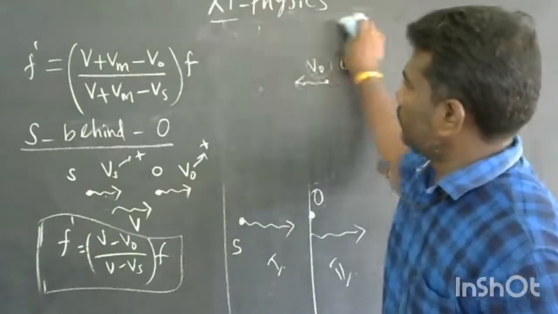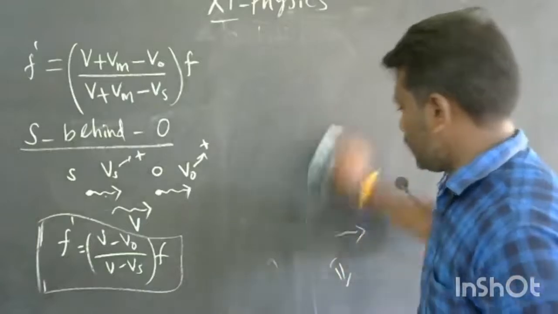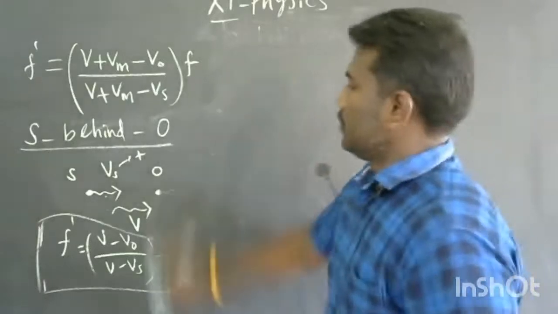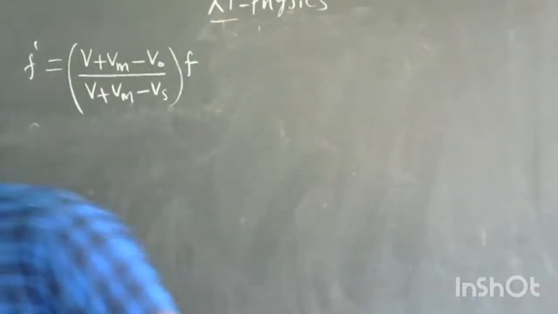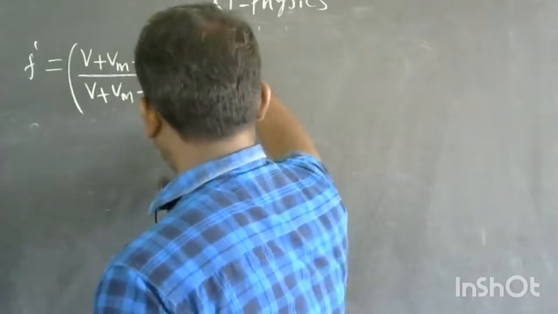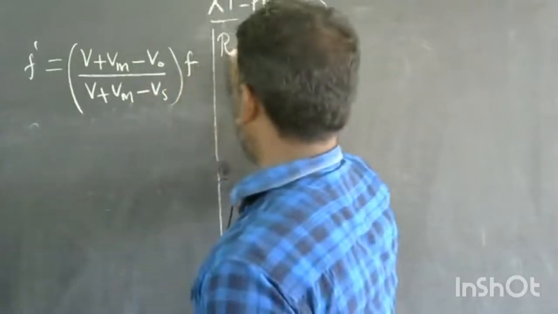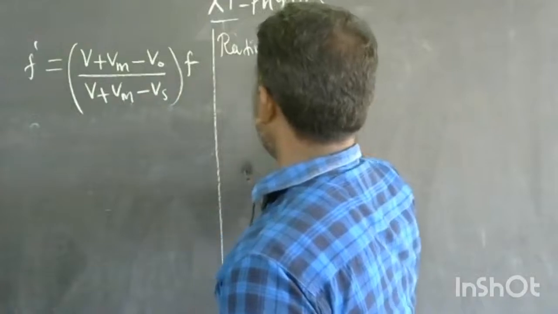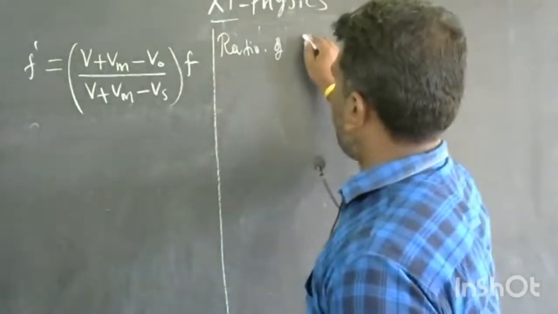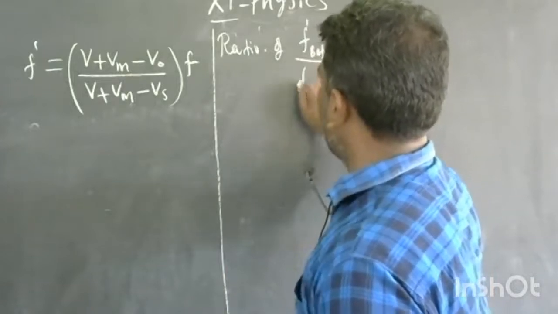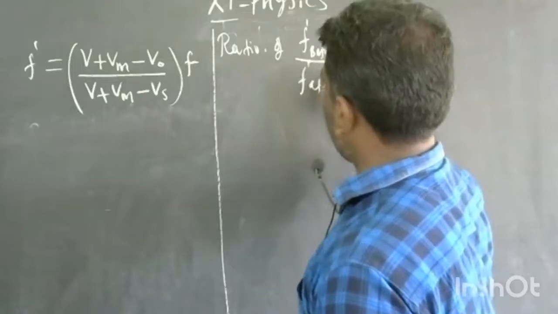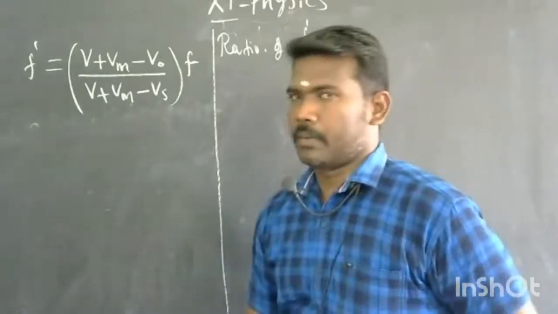Now initially we consider the observer at rest, and the source crossing the observer. In this case, we can calculate the ratio of the apparent frequency before and after. First we calculate F dash before and F dash after separately, and then the ratio.